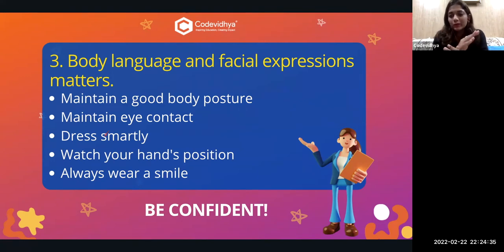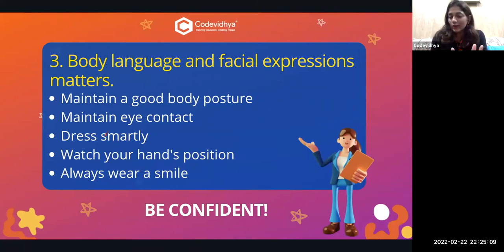Right now you people are too small to understand this, but dressing sense, at some age, you have to adapt a few things. Even coding is not for kids, right? Still you are learning it. So why not these things? You can start right now. You can learn about these things. You can tell your friends. This will make you different from your other friends, from other people, right? So dress smartly.